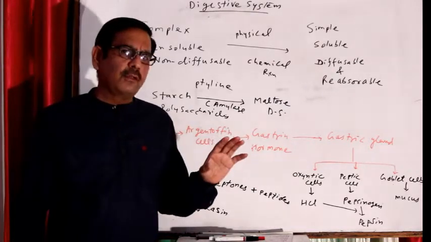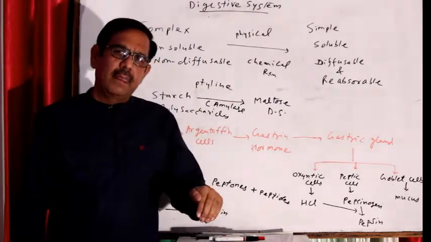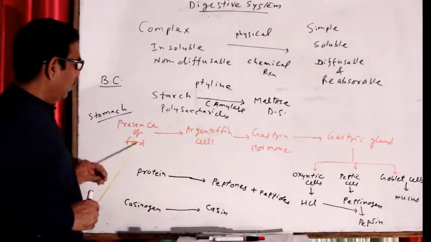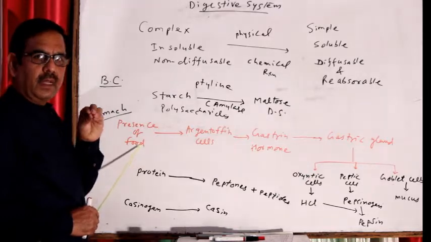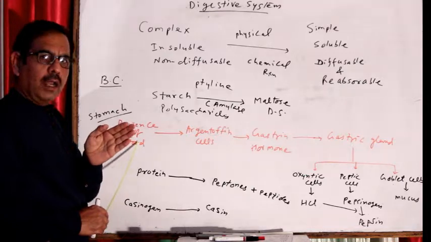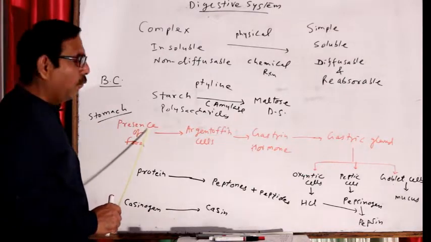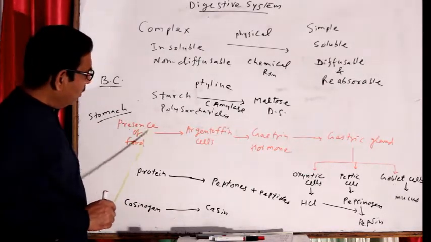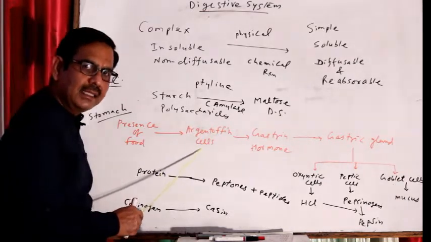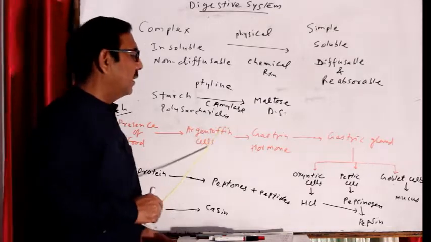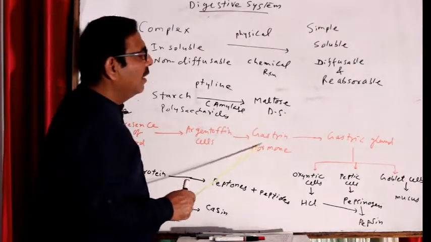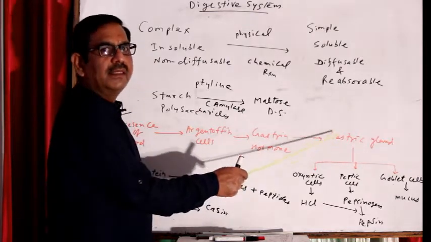There is no digestion in esophagus. Then food enters in stomach. So when food enters in stomach, when this food touches the wall, it stimulates the wall of stomach. This is called presence of food. There are cells called argentaffin cells. These are endocrine cells. They secrete hormone. Argentaffin cells release gastrin hormone. Gastrin hormone stimulates gastric gland of the stomach.